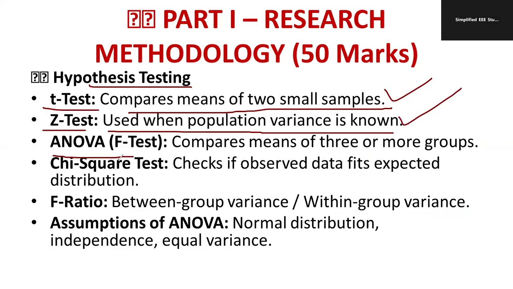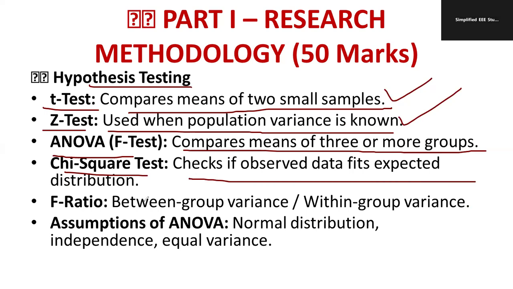ANOVA, that is also known as F-test, it is very important for the management studies. Compare the means of 3 or more groups. What do you mean by chi-square test? Checks if the observed data fit expected distribution. This you people might have studied during your BTech.